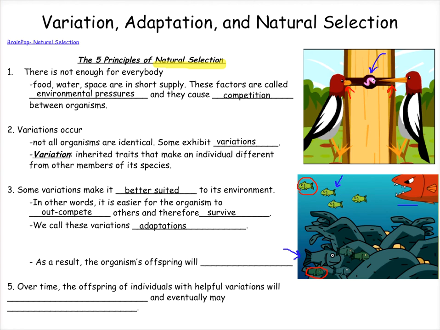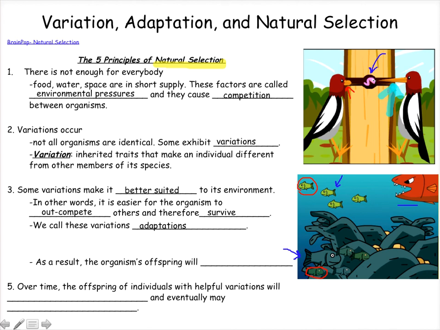So if we go back to the examples of the beaks here, there are two variations of beak size, short and long, but only one of them is adaptive. Only this version here is going to help the organism survive. And so the long beak in this case would be an adaptation for this particular environment.